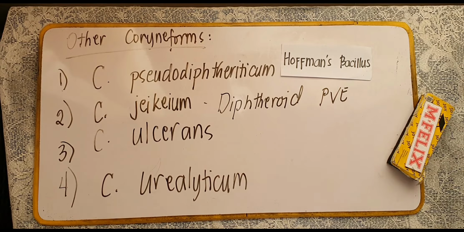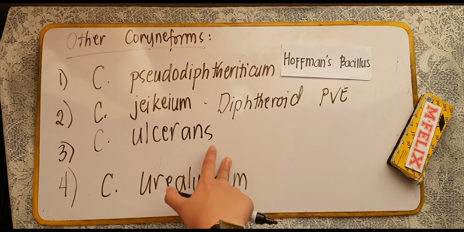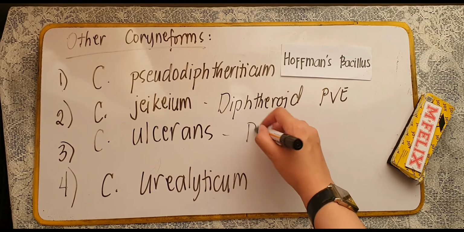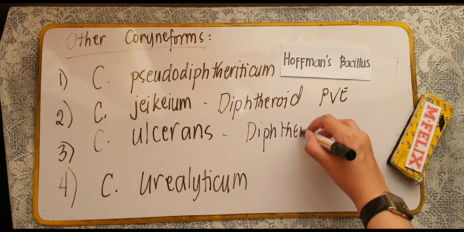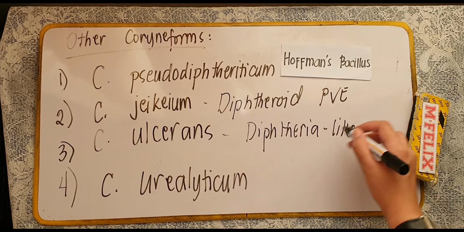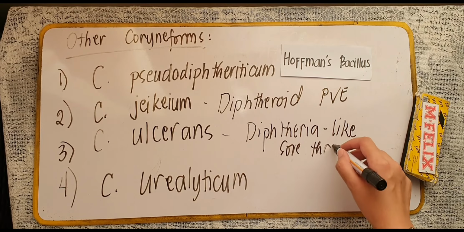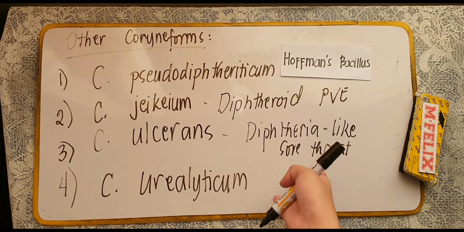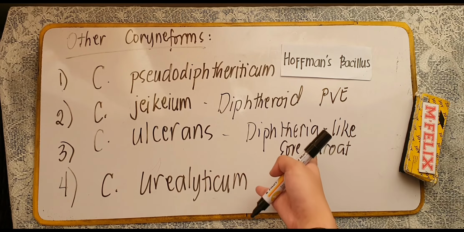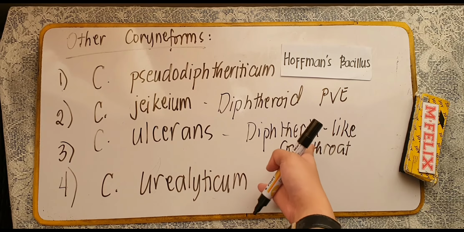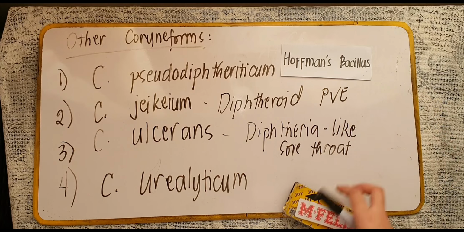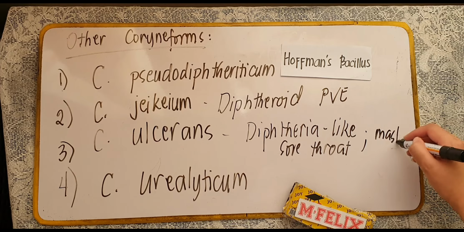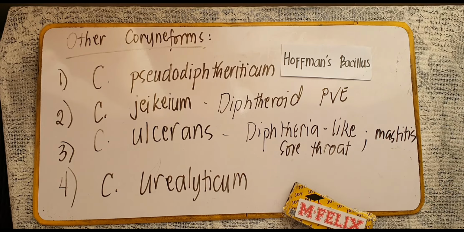Okay? And then next, we have your Corynebacterium ulcerans. This bacteria is associated with diphtheria-like sore throat. Although this bacteria is more common as an animal pathogen, causing mastitis, especially among cattle. Okay, mastitis.